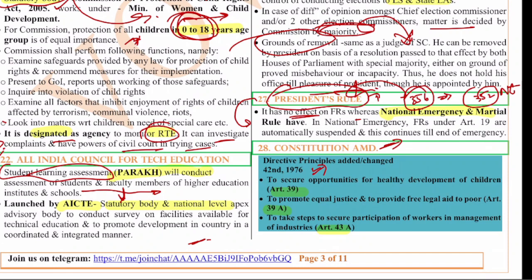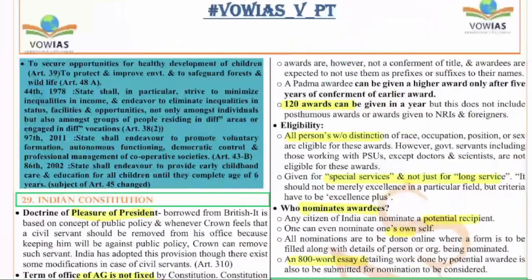By the 42nd Amendment Act: Article 39, to secure opportunities for healthy development of children; 39A, to promote equal justice and free legal aid to the poor; 43A, to take steps to secure participation of workers in the management; and Article 48A, to protect and improve the environment and to safeguard forests and wildlife.